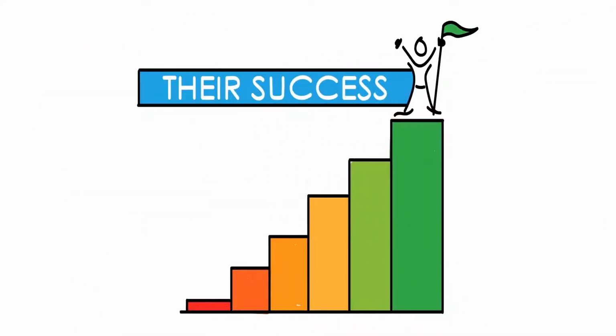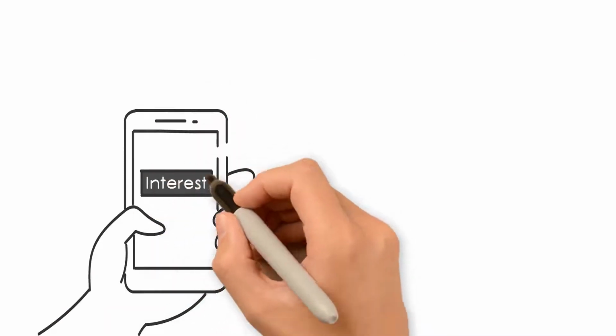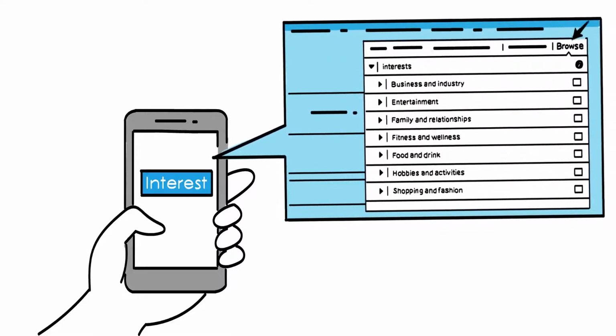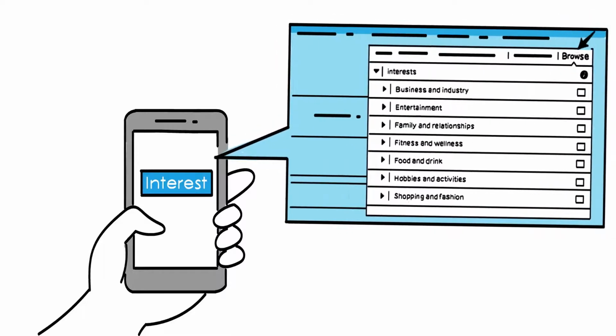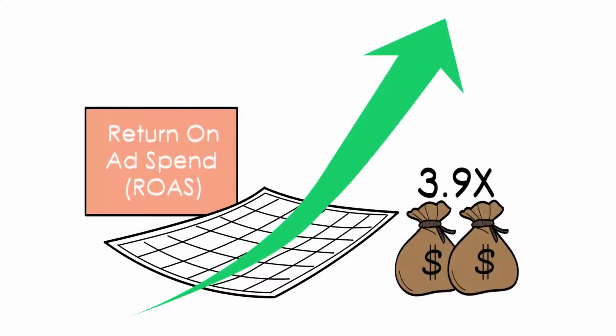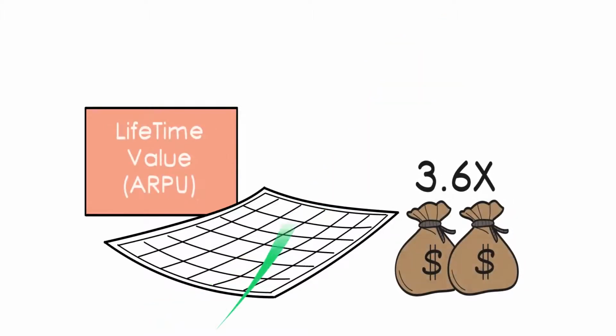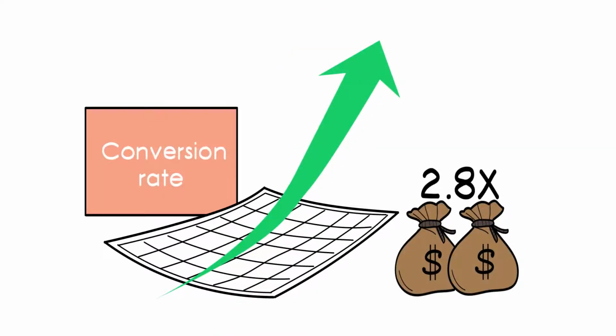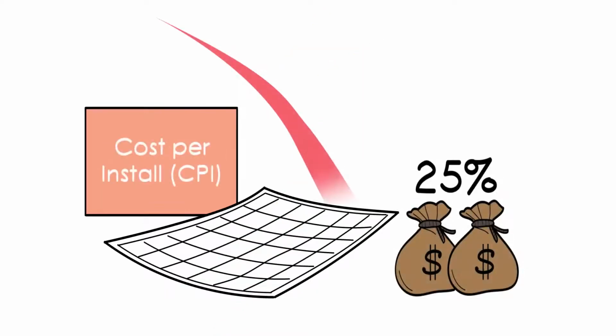Compared to the campaigns NEXON targeted using Facebook's interest for the RPG subcategory, this 4-week campaign targeted with a Bango audience achieved 3.9 times higher return on ad spend, 3.6 times higher lifetime value, 2.8 times higher conversion rate, 25% lower cost per install.